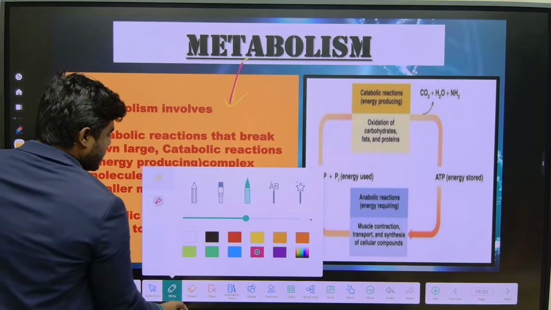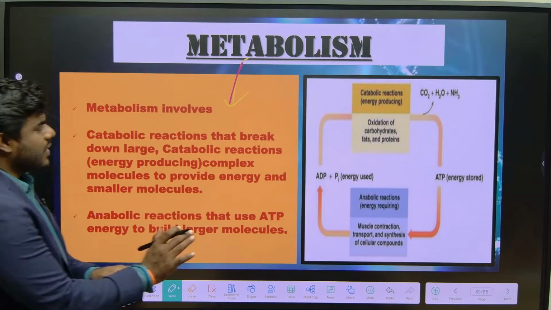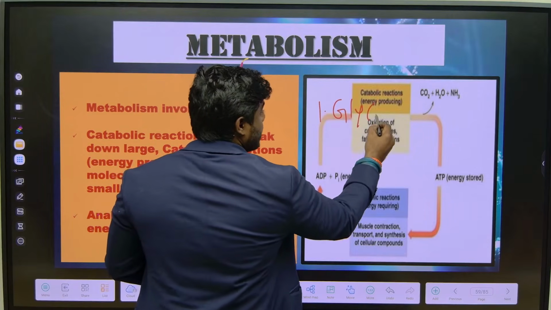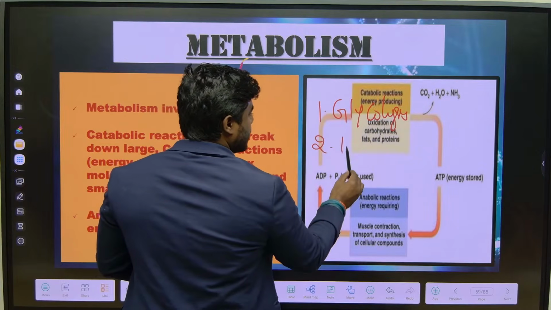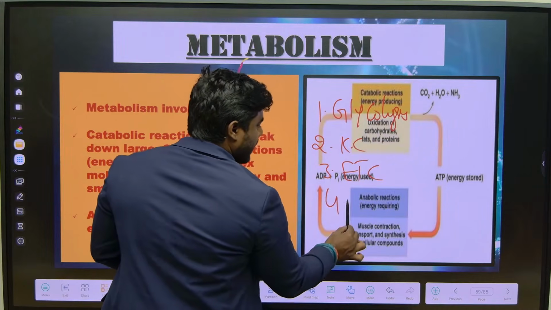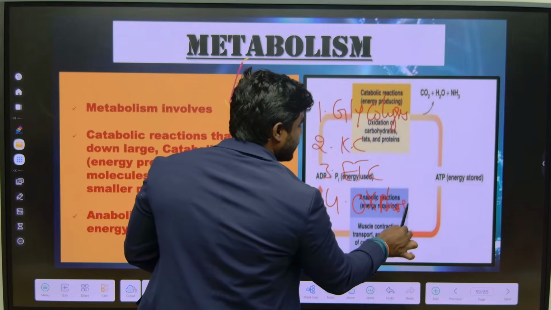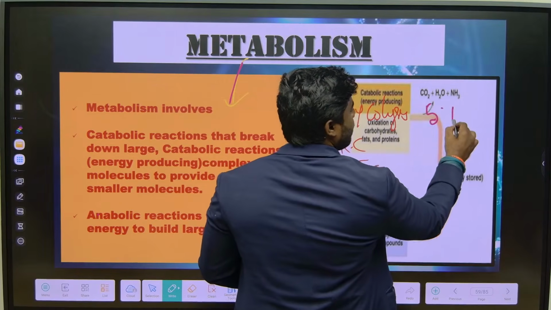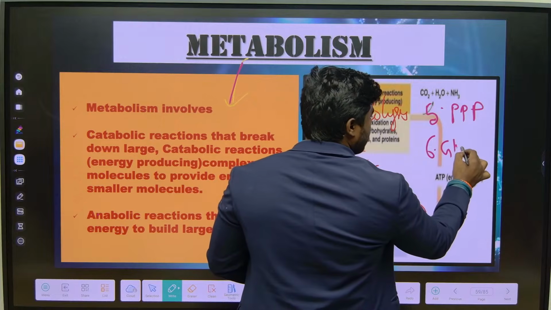Now first we will be starting with carbohydrate metabolism. In the carbohydrate metabolism, we have to read various steps. We have to focus on glycolysis, the Krebs cycle, the electron transport chain, oxidative phosphorylation, right, and the PPP pathway, the pentose phosphate pathway. Then we have to focus on